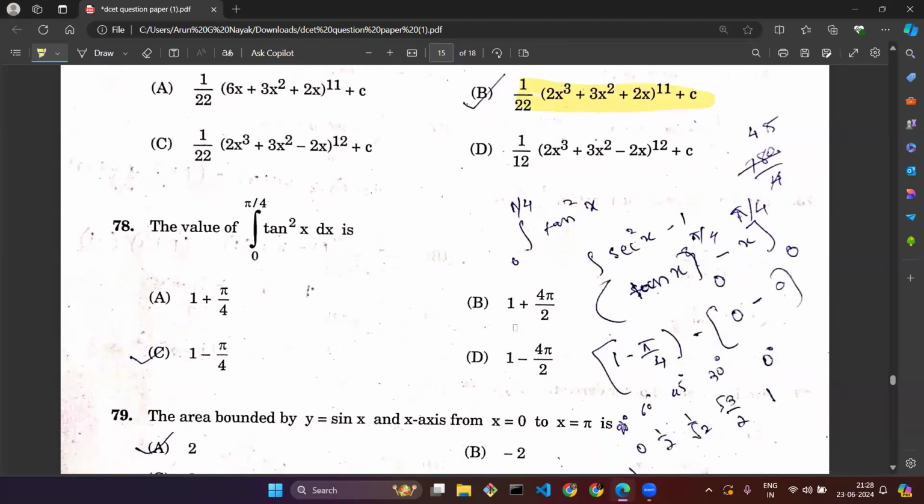Question number 78, again on integration, you need to integrate tan square x, but this is with limits 0 to pi by 4. You just need to first find the integration of this, then you need to put the x value as pi by 4 minus the x value as 0. If you know the concept of these limits, then you can do it easily. If you don't know, go and revise it. This is also one of the important topics, that is integration with limits. Here the correct answer is 1 minus pi by 4.